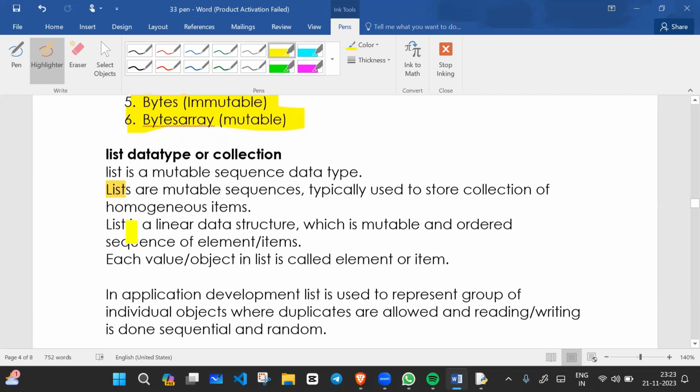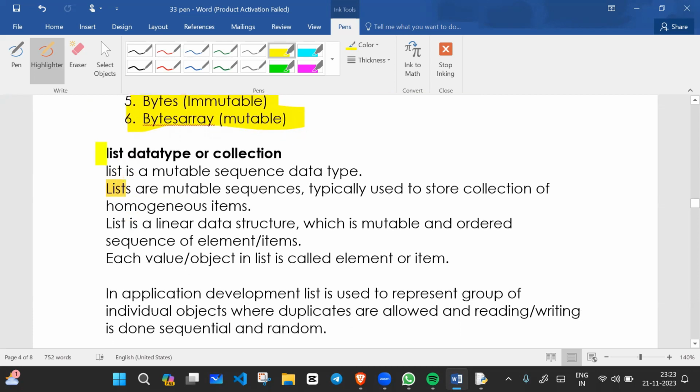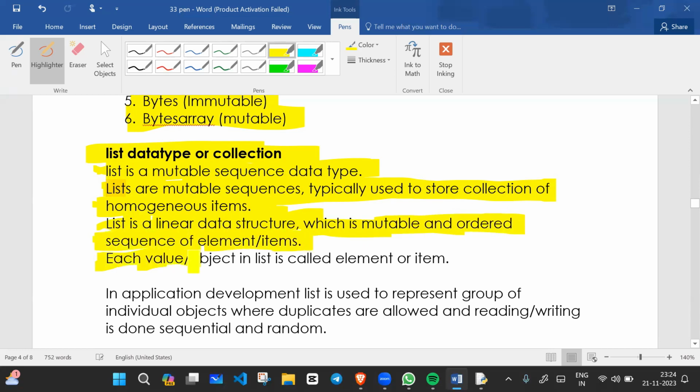Now we are going to talk about the list data type or collection. List is a mutable sequence data type. Lists are mutable sequences typically used to store a collection of homogeneous items. Homogeneous items means similar type. List is a linear data structure which is a mutable and ordered sequence of elements and items. Each value or object in a list is called an element or item.